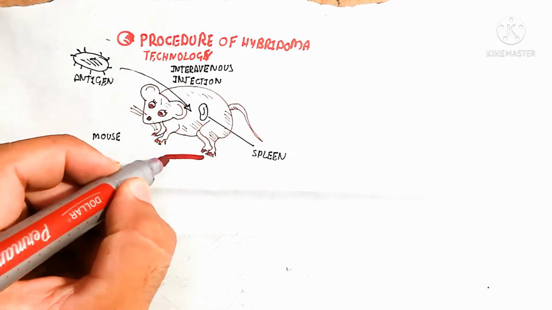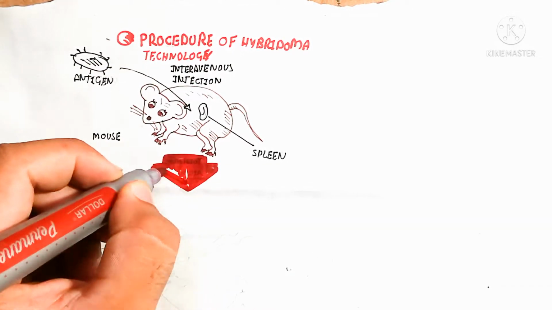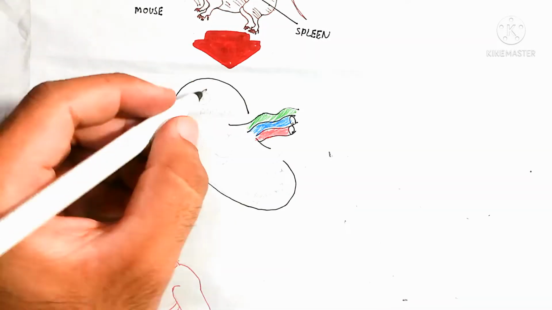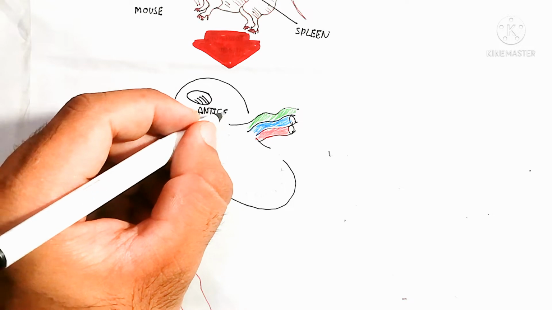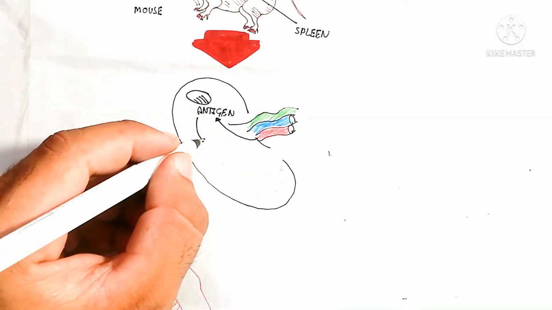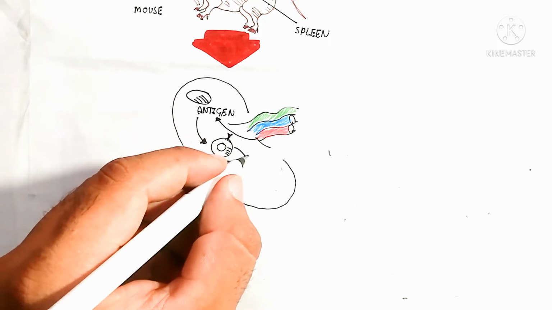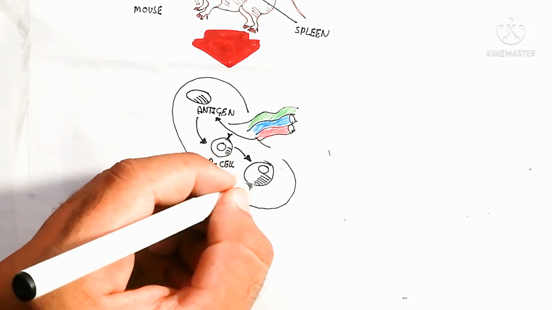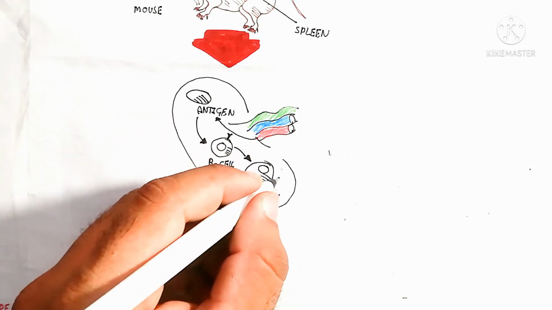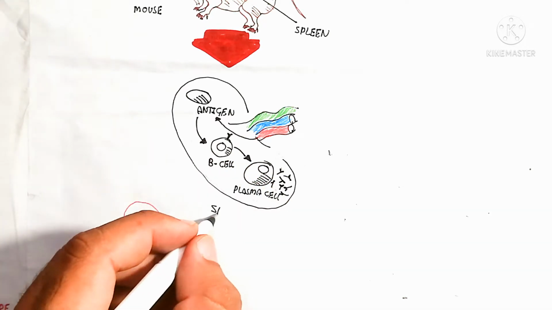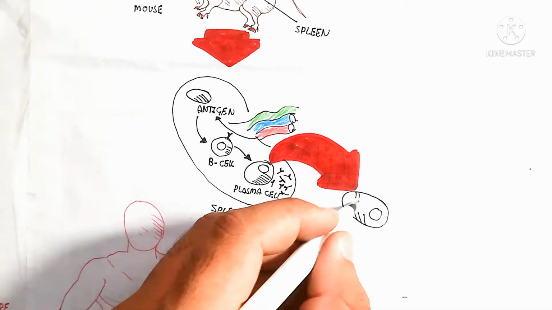Now let's talk about the procedure of hybridoma technology. Here we have mice, which are introduced to a specific, particular antigen, for example one that causes a disease. So at the infection site, an intravenous injection is given in the mice, and the spleen will mature the plasma cells as well as B memory cells.